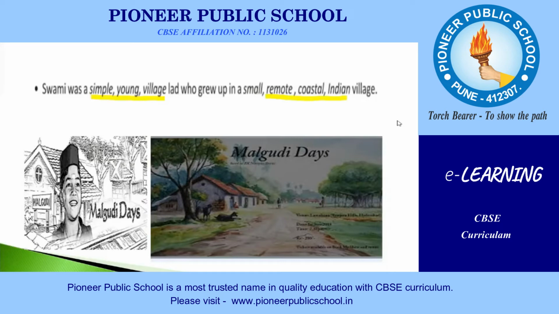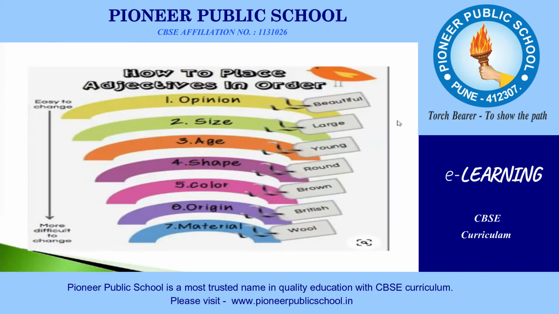So when we have two or more adjectives, there is a certain order that we should follow. So let's learn the order of adjectives. How to place adjectives in correct order. This is the order that we are supposed to follow when we have two or more adjectives to describe a noun.